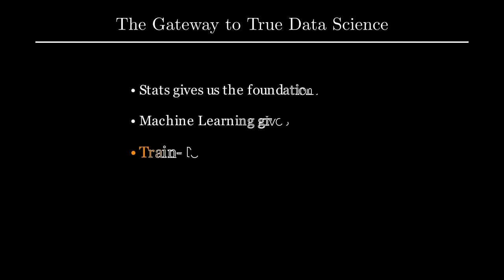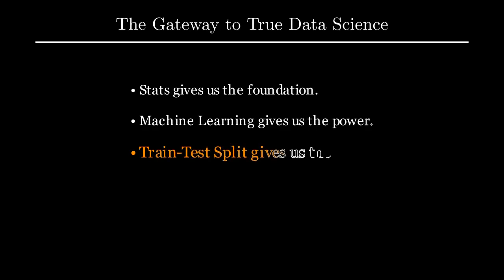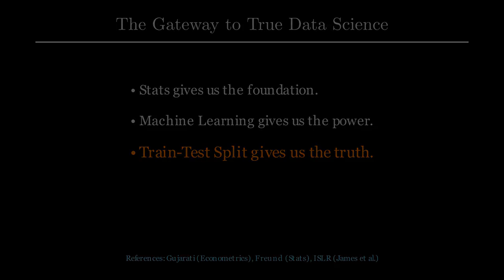In conclusion, the train-test split is the boundary between a model that knows and a model that thinks. As Gujarati explains in his econometrics work, the goal is always to minimize the residual sum of squares without losing the ability to generalize. By respecting this first rule, you transform from a data collector into a true data scientist. Remember, the real test of intelligence, artificial or otherwise, is how you handle the unknown.